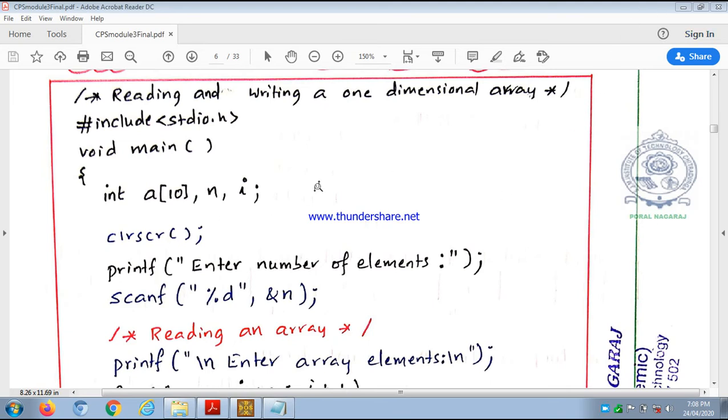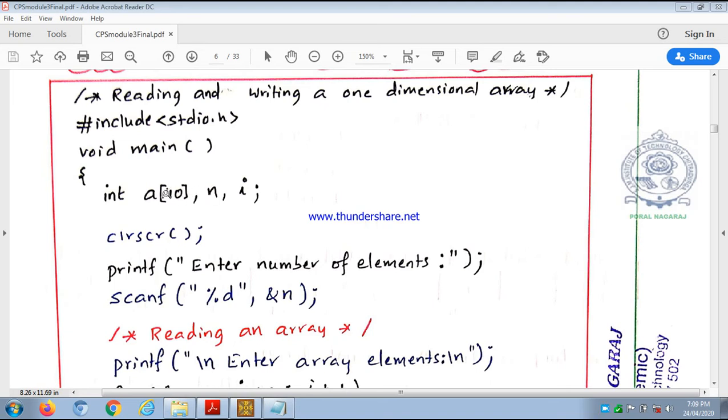For that, first we have to declare the array. Before using an array, we have to declare it. Here the hash include is a preprocessor directive, then void main. This is all common. The declaration int a[10] means a is the name of the array and the number of elements is 10. So a[10] means data type, name of the array, and size within square brackets. So 10 elements are reserved for array a. Comma, what is the size of the array? We are taking variable n.